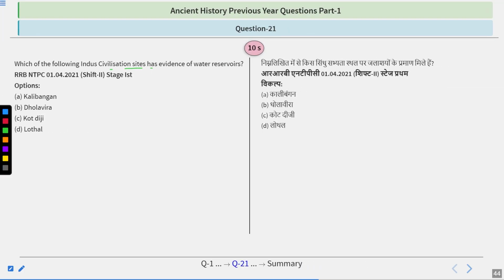Which of the following Indus civilization site has evidence of water reservoirs? So options are Kalibanga, Dholavira, Kot Diji, or Lothal. And here is your option.